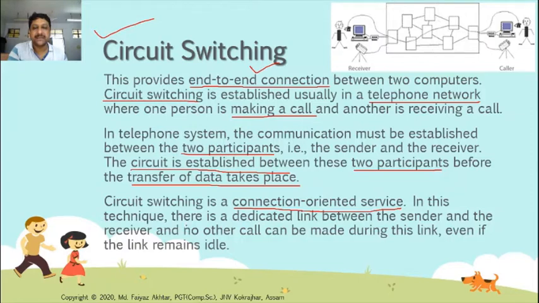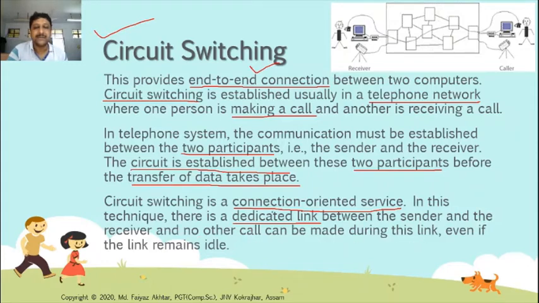In this technique, there is a dedicated link between the sender and the receiver. A separate link is needed to transfer data from one sender to another, and no other call can be made during this link.